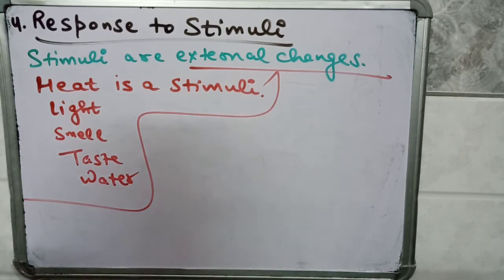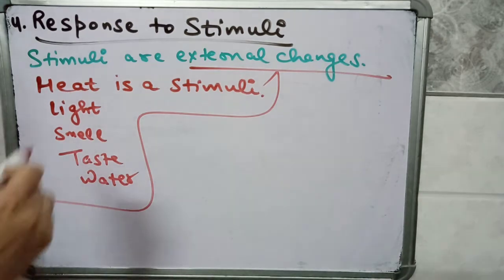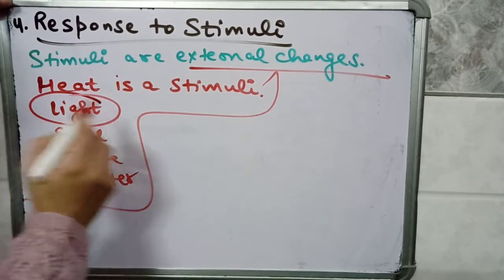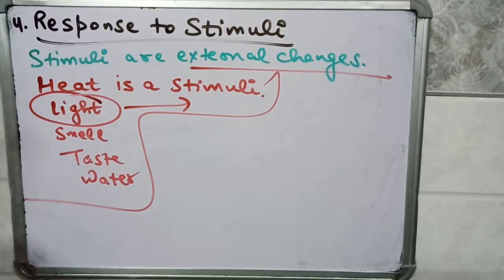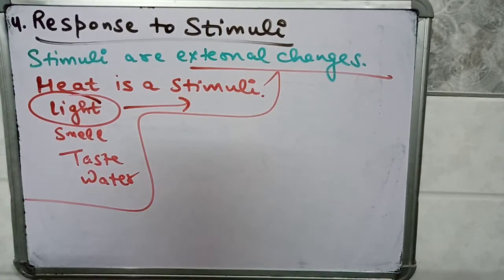Your eyes shut due to the very large amount of light in your surroundings. So we are responding to a light stimulus, whenever we go from a dark room to a room full of light.